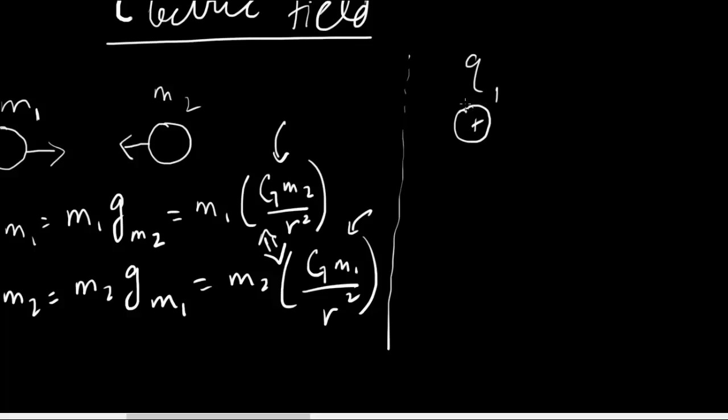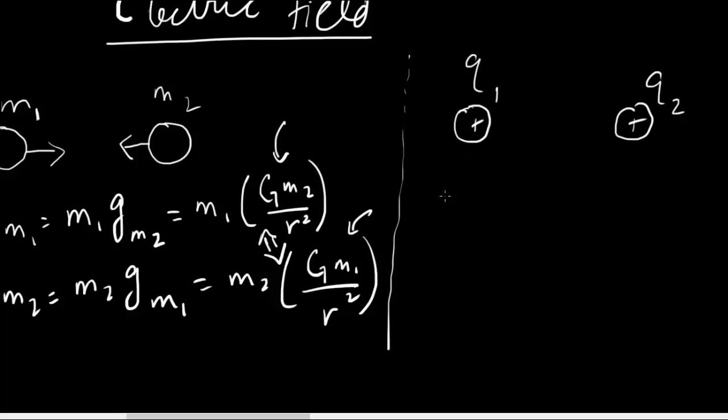So it's creating the electric field, and because of the electric field that q1 is creating, if you were to bring a q2 here, then q2 would feel a force because of the electric field that q1 creates. Okay, and by the same argument, the electric field that q2 is creating is going to exert a force on q1.